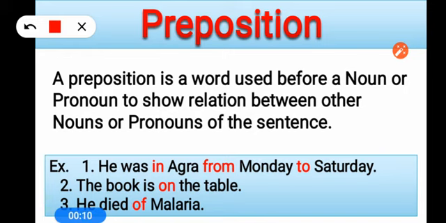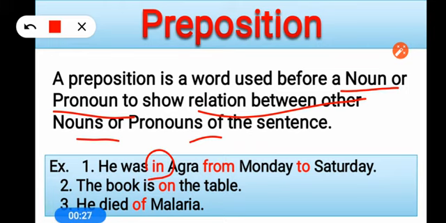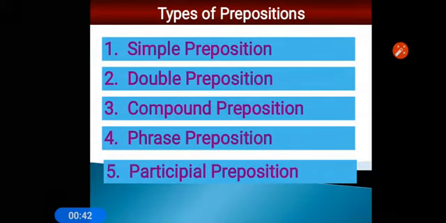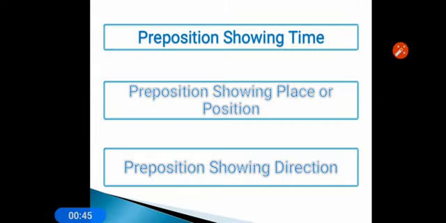In part one we studied that a preposition is a word used before a noun or pronoun to show relation between other nouns and pronouns of the sentence. For example, he was in Agra from Monday to Friday. Here, in and from are prepositions, showing relation between he, Agra, Monday and Friday. We also studied that there are 5 types of prepositions: simple, double, compound, phrasal and participial.